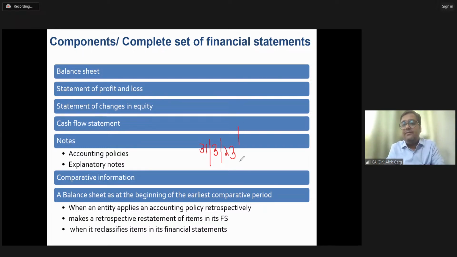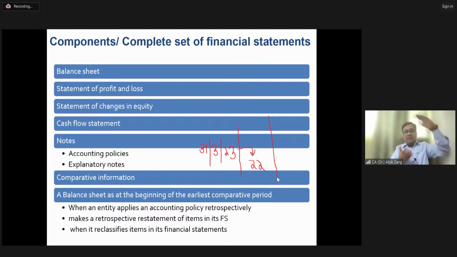And what is the balance sheet date? The balance sheet date is again 31st March 2022. And the comparative period is financial year 21-22. Friends, what is the opening date of the comparative year? Yes, you are right. 1st April 2021.